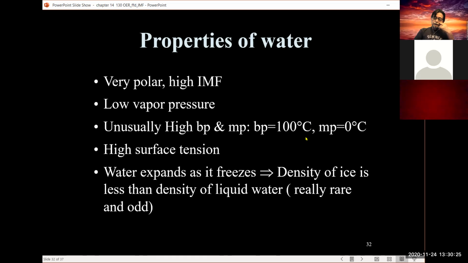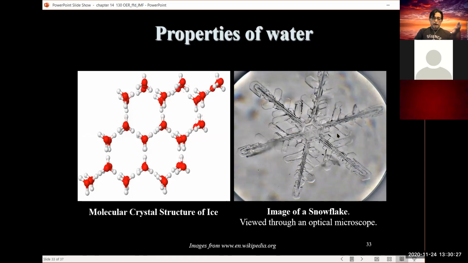Kind of unusual. Unusual structures too. When the water molecules freeze up, to the far left you see some molecular crystal structures of ice, which is again unusual. But the one thing about it is a six-member ring. Nature has something about a six-member ring.